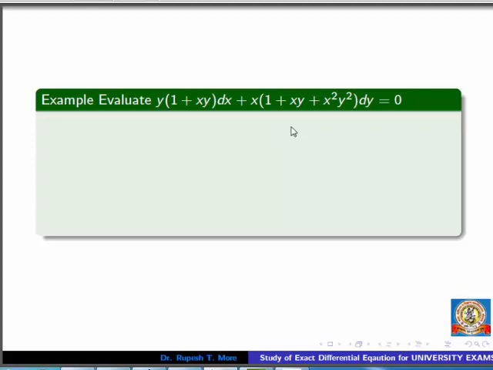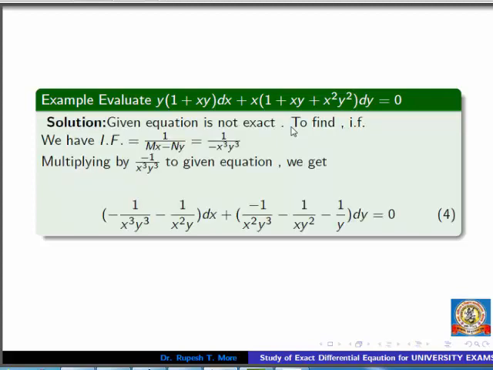Let us go step by step for the solution. So as per the discussion of rule 2, the integrating factor is given by 1 upon Mx minus Ny. Substitute the value of M, plugging the values of N in this formula, simplify it, we get 1 upon minus x cube y cube. Here M is nothing but the coefficient of dx, and N is nothing but the coefficient of dy.